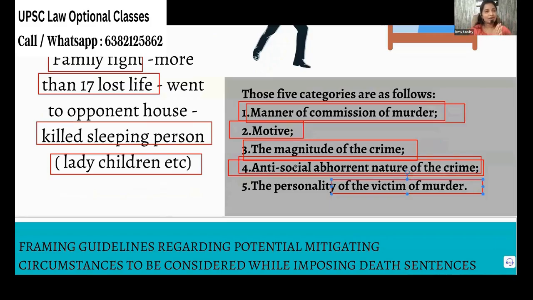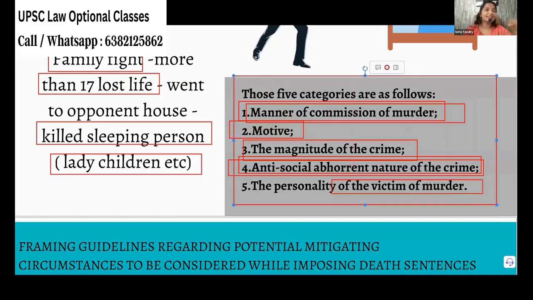There is a category called rowdies or goondas. They are going to fight another rowdy, another gang leader. Fine, okay. But they are going to kill the innocent people. That is different. Right? So all these things you take into category and then decide whether they are rarest of rare cases. So they gave the yardsticks.